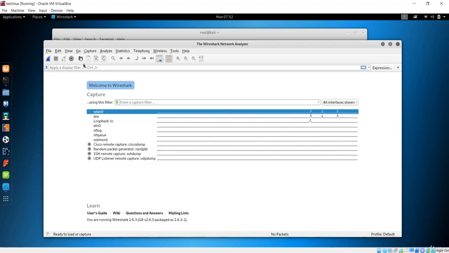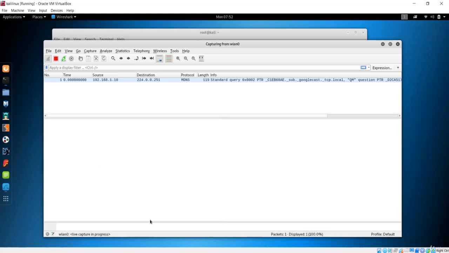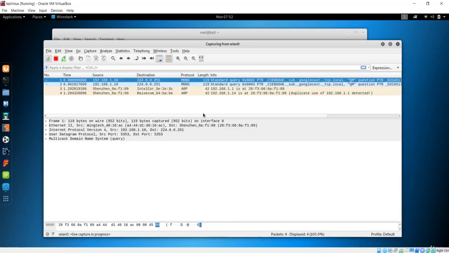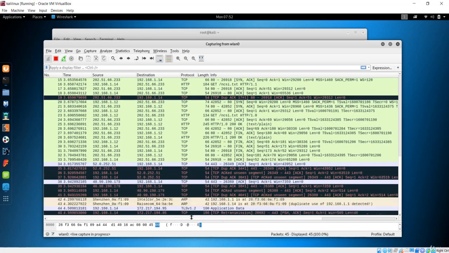So let's see how this works. First of all, we are now man in the middle. You have to be man in the middle, and after that we'll start capturing the packet. You could see all the information about the packet.